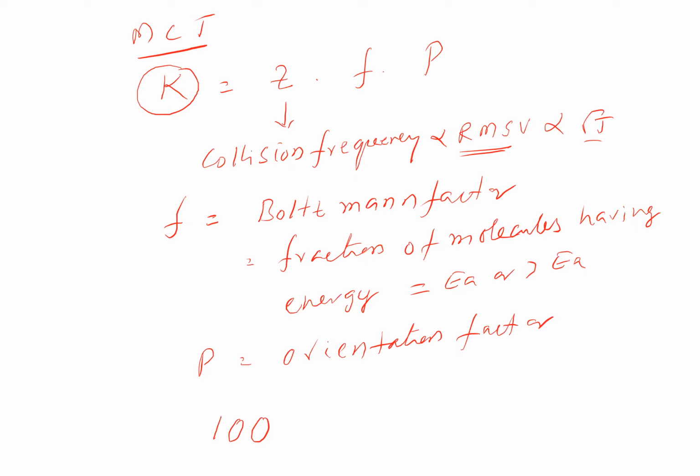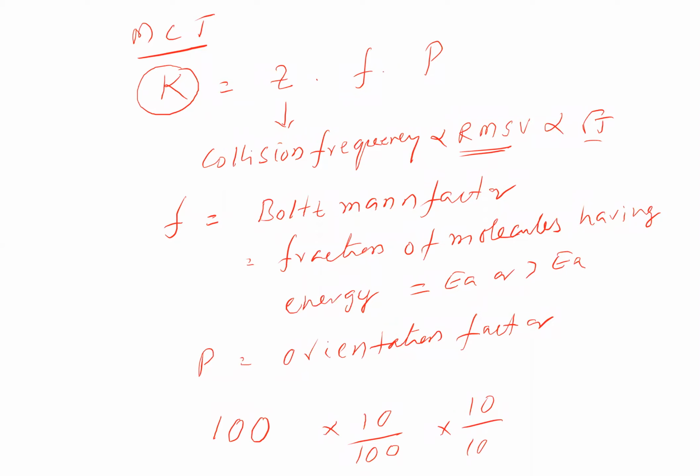Say 10% can cross the energy barrier, so 10% of 100 are crossing the energy barrier. And say another 10% are properly oriented, that's also important. Orientation is also important for us. So 10% are properly oriented and 10% have the energy to cross the energy barrier.